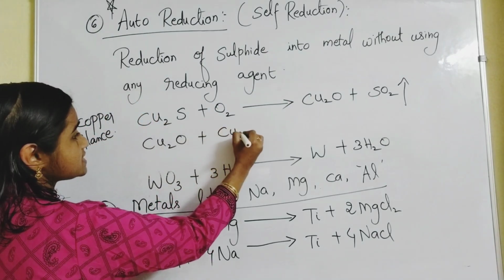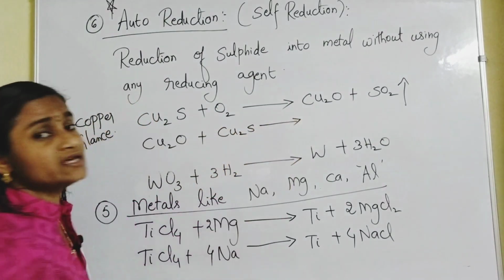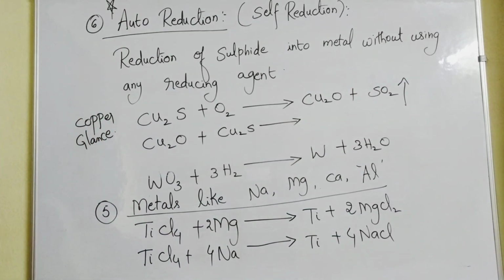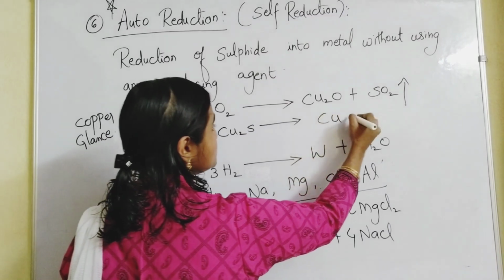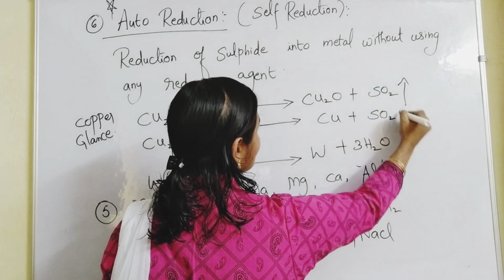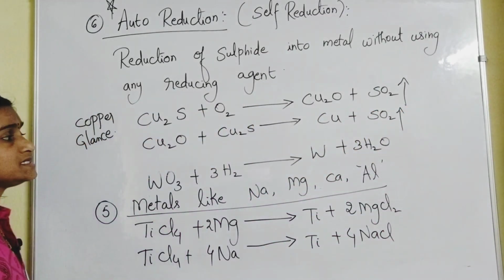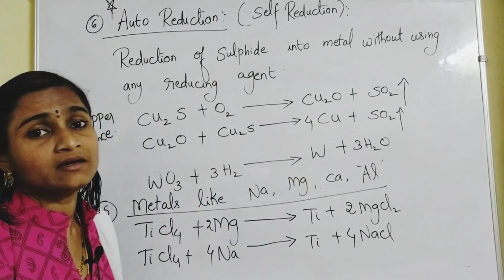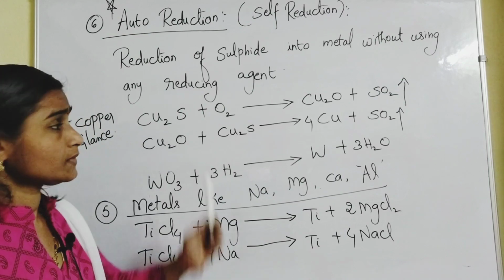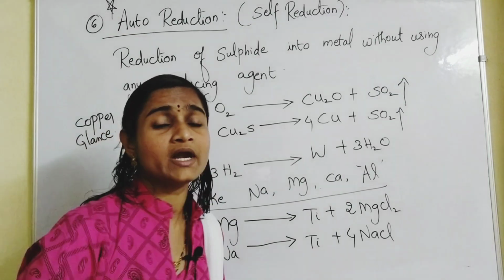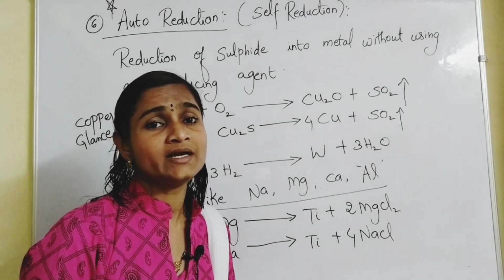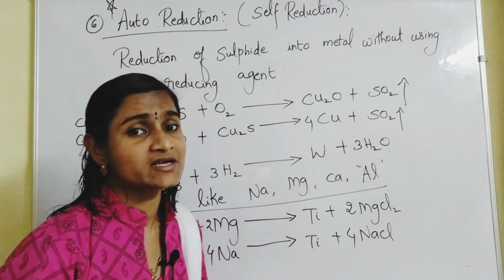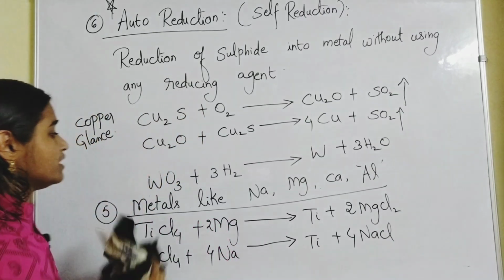So Cu2S gives rise to molten metal: 6Cu plus SO2. This is the method in which no reducing agent is used, and you call it auto reduction.